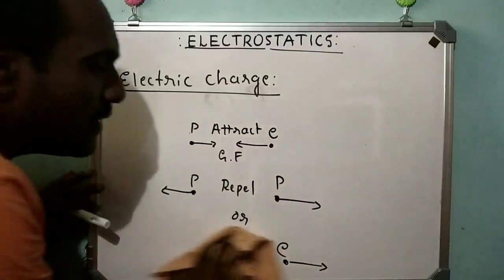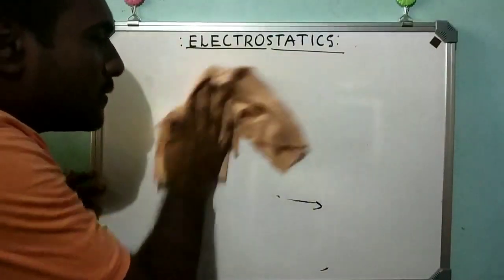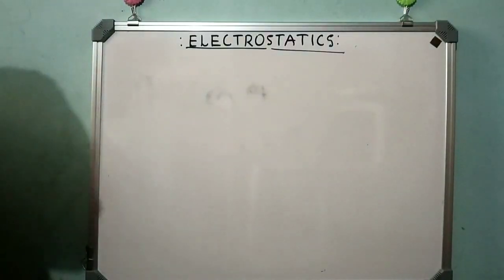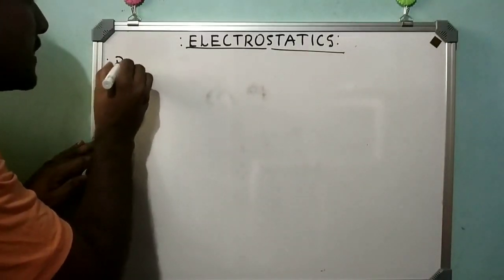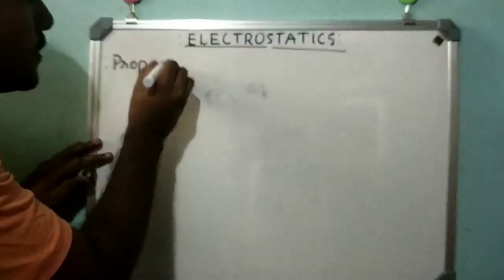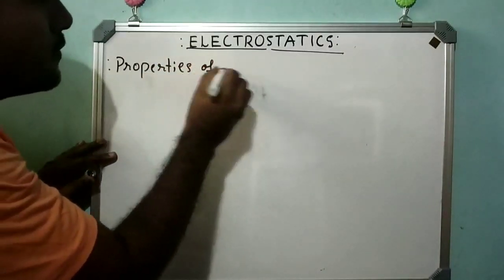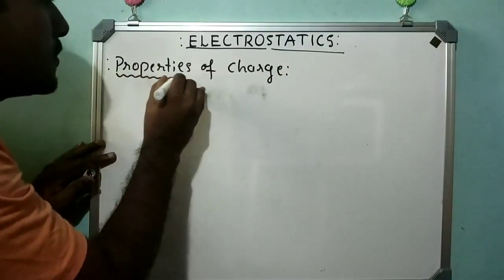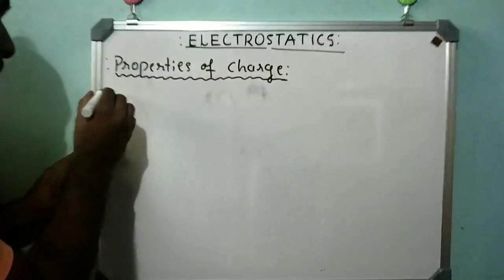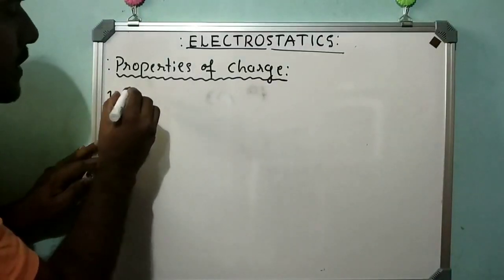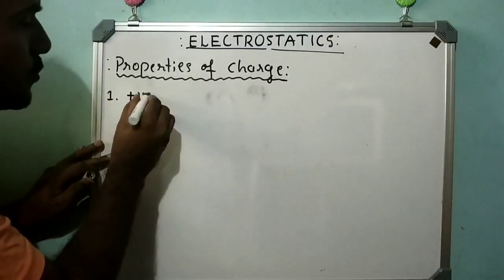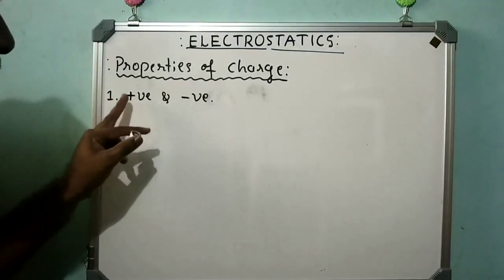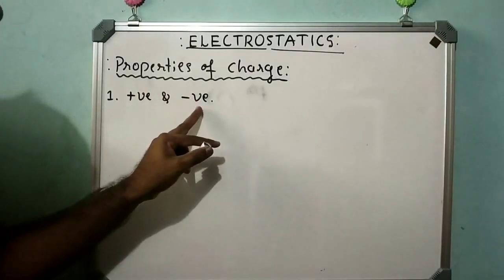Now you know the meaning of electric charge. Now this electric charge has some properties. What are the properties of electric charge? See here, the first property is that there are two types of charges. They are positive and negative.